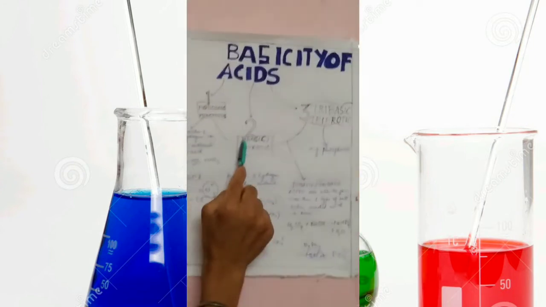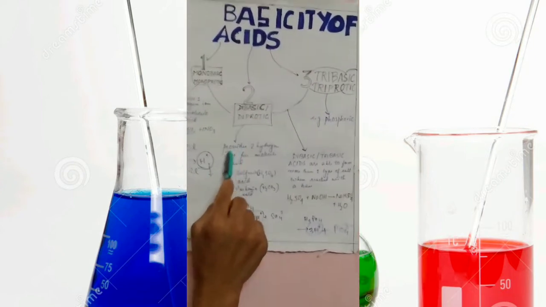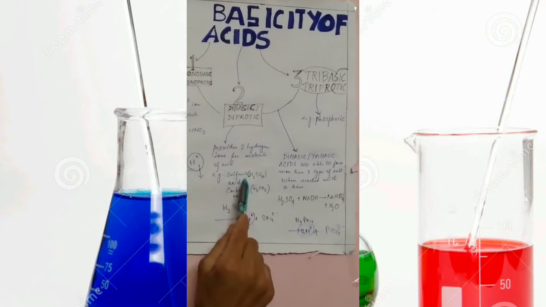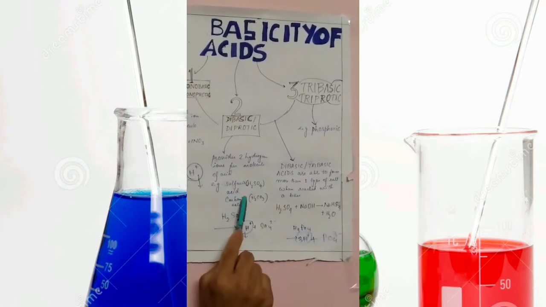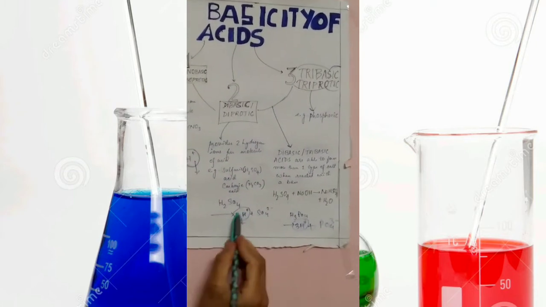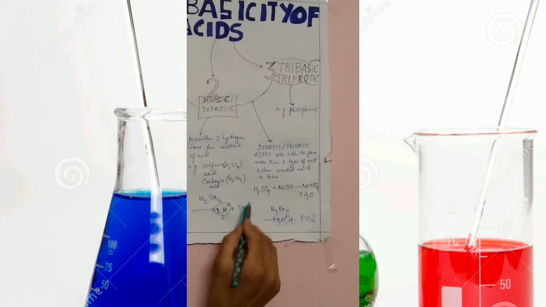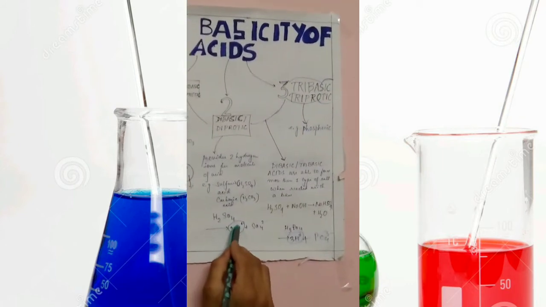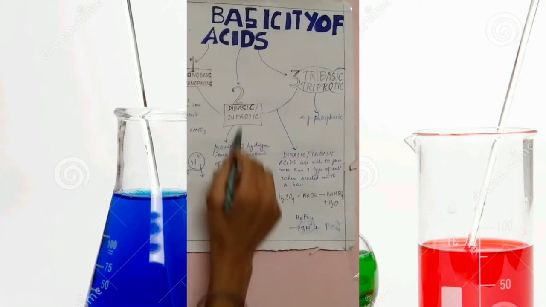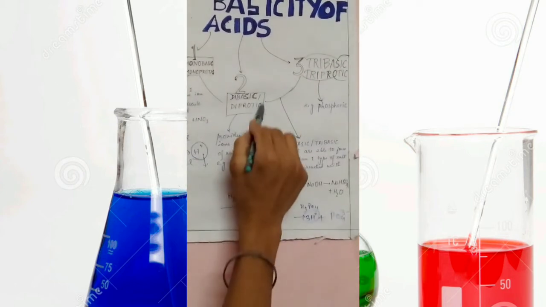The second one is dibasic or diprotic. It provides two hydrogen ions per molecule of the acid. Examples are sulphuric acid and carbonic acid. Sulphuric acid dissociates into 2H plus and SO4 2 minus. So here these two H plus ions are given, so it is considered a dibasic or diprotic acid.